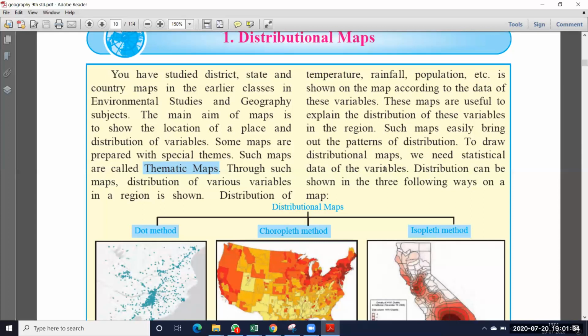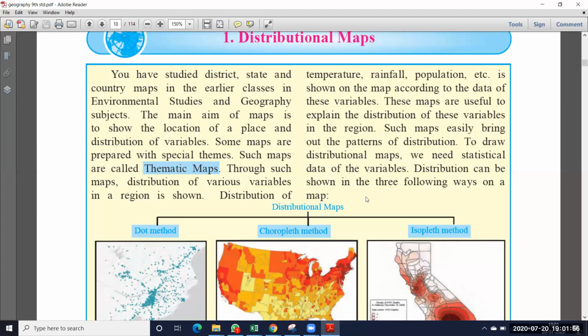To draw distributional maps, we need statistical data of the variables. Suppose you want to prepare a distributional map, then you need particular statistical data for its preparation.